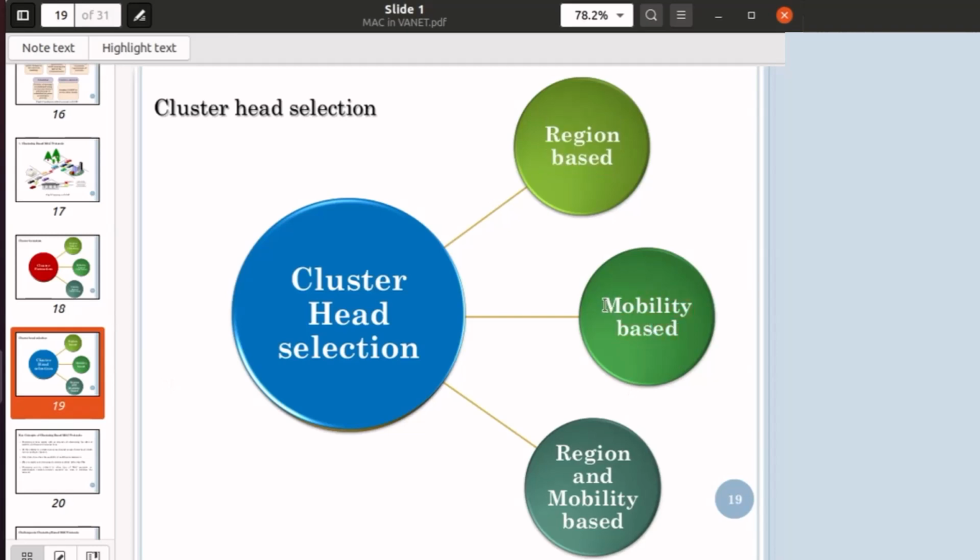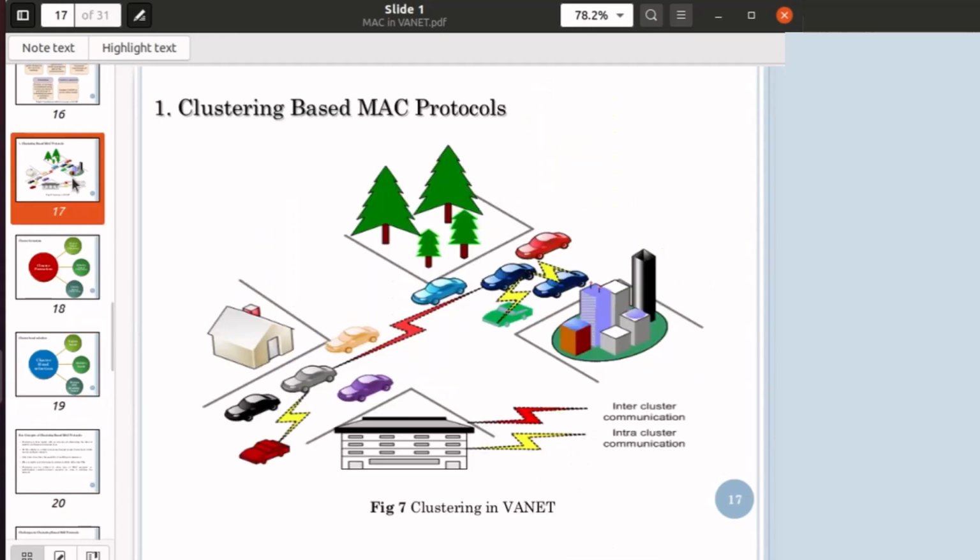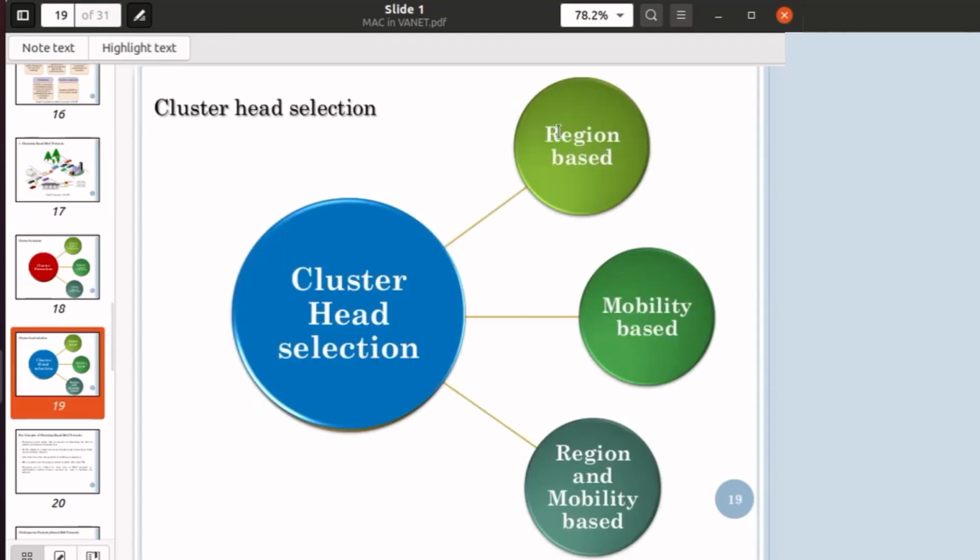But the problem with mobility based cluster head selection is what? This cluster head can be at the edge of the cluster, this might be the cluster head. So if this is the cluster head, there is a high chance that it will leave the cluster soon. Okay, because it is at the edge of the cluster. So there are some limitations of region based and there are some limitations of mobility based.